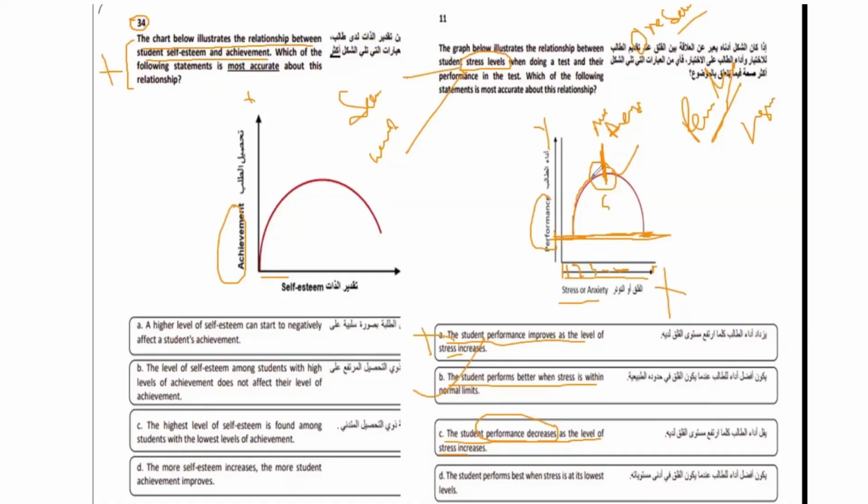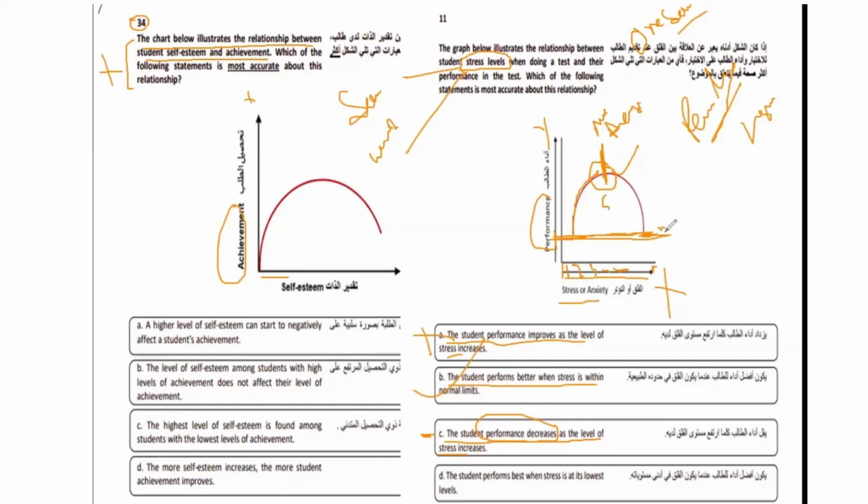At the same time, it's increasing, right? So this option you can see here, it's increasing. Now, this can be a distractor.